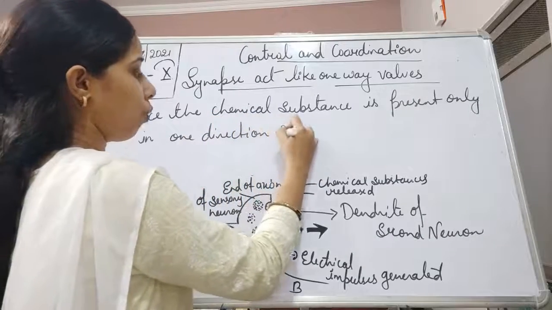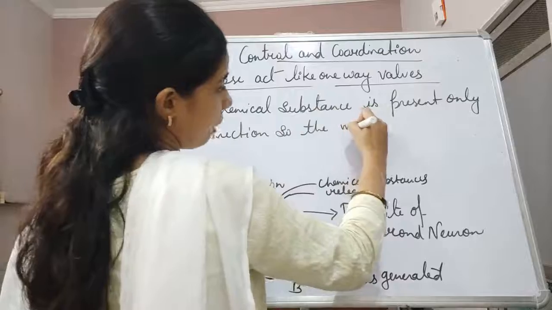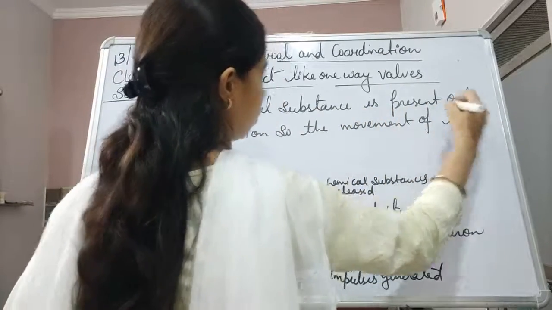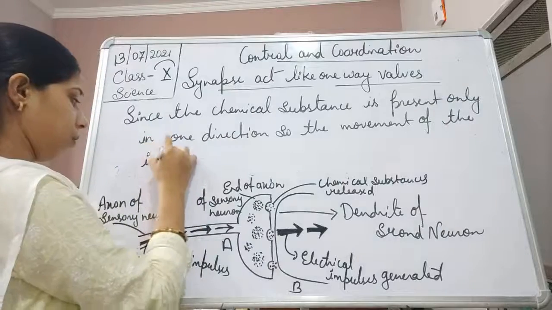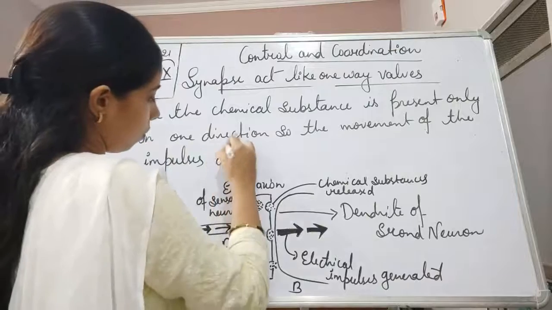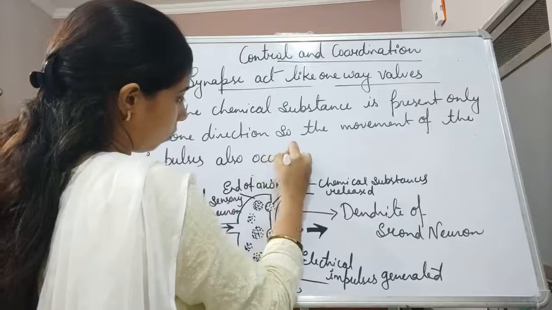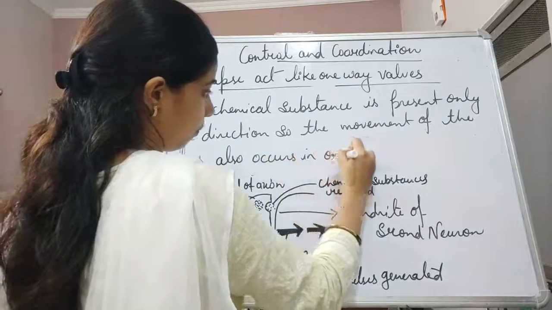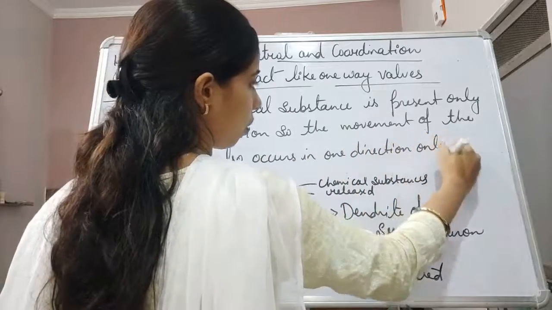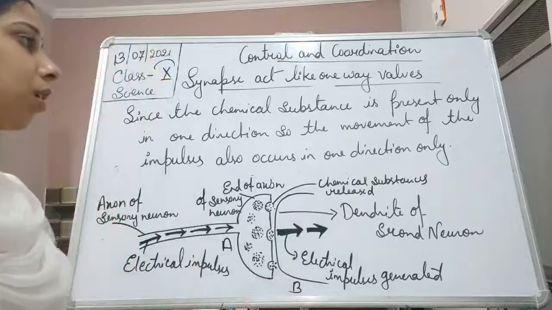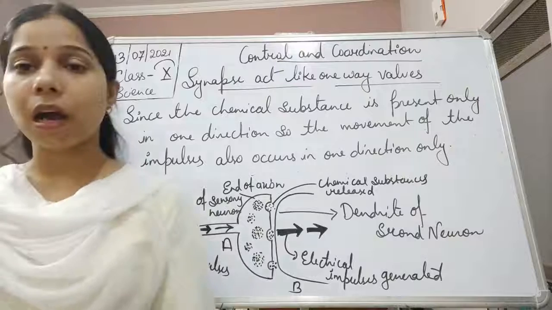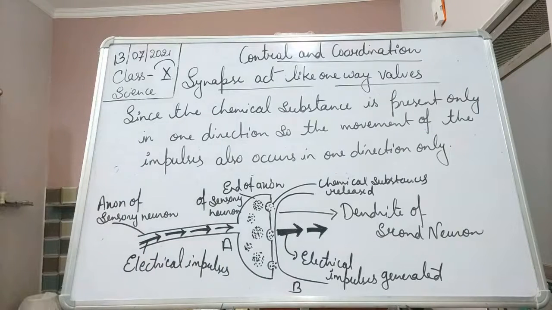So the movement of the impulses also occurs in one direction only. So this is how the movement of the impulses occurs, students.